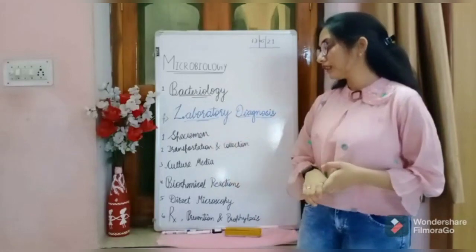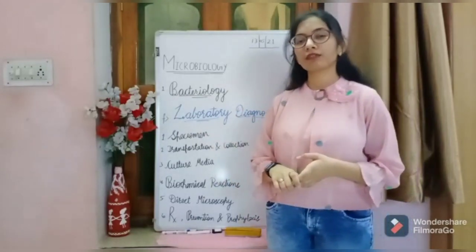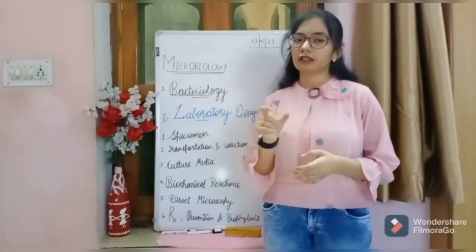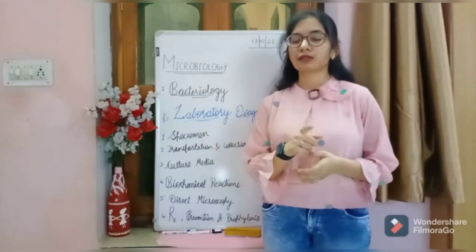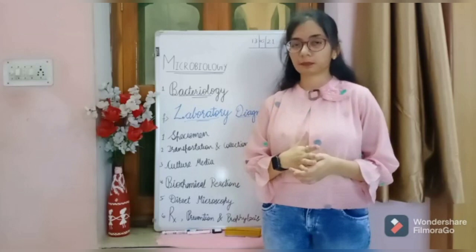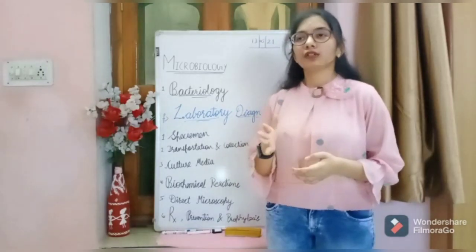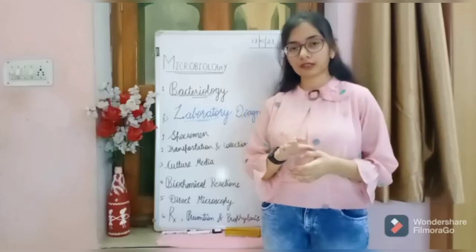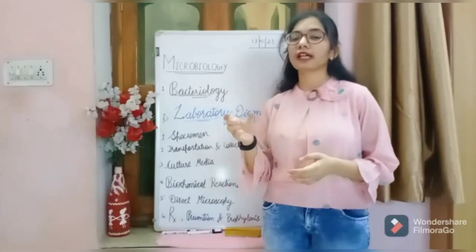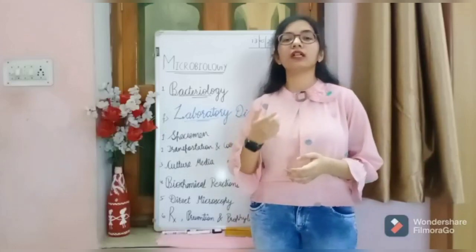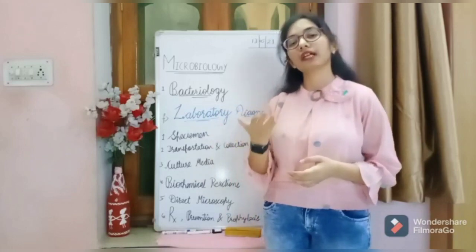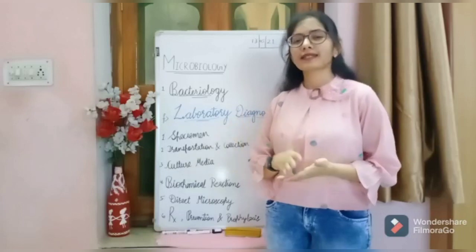After that, biochemical reactions. In biochemical reactions, mostly in case of gram negative bacteria, we will write about the IMViC reaction: indole, methyl red, Voges-Proskauer, and citrate reaction. Not only this, we will also write about which kind of bacteria gives what type of biochemical reaction. For example, which kind of bacteria produces hydrogen gas, nitrogen gas, oxygen, or reduces nitrate or nitrite. We'll learn it step by step.